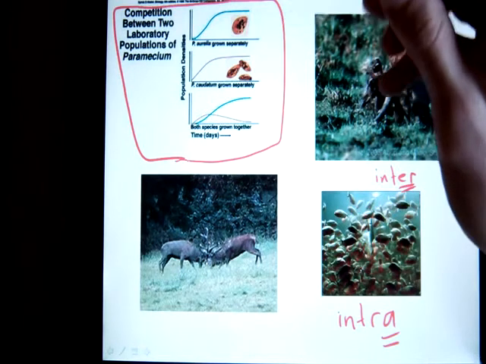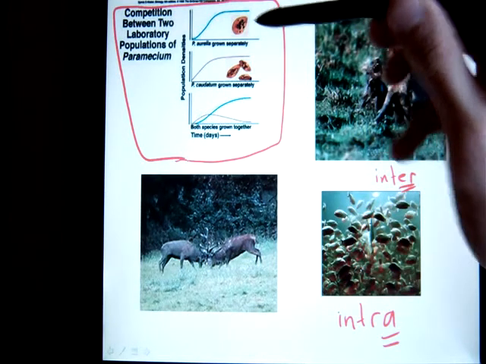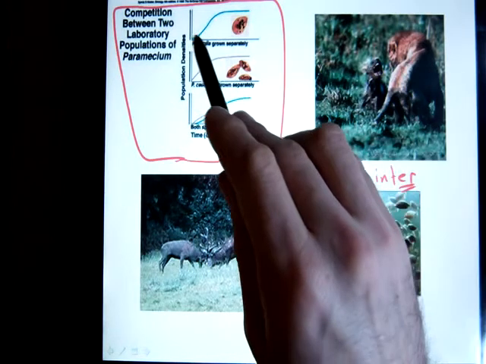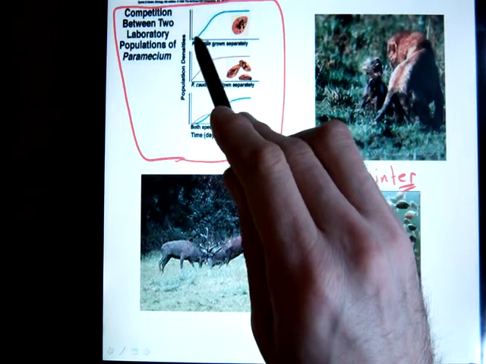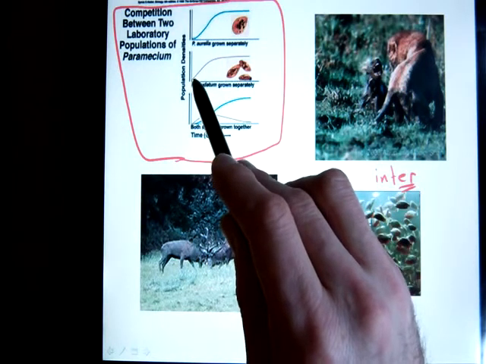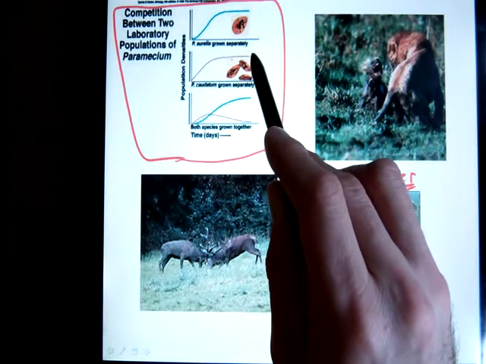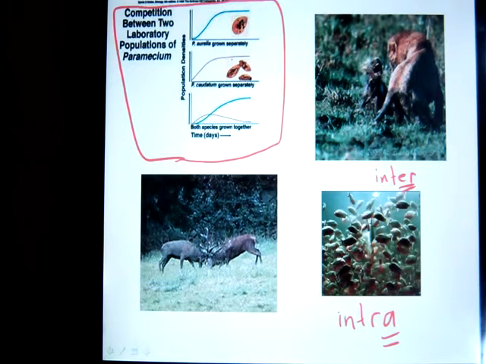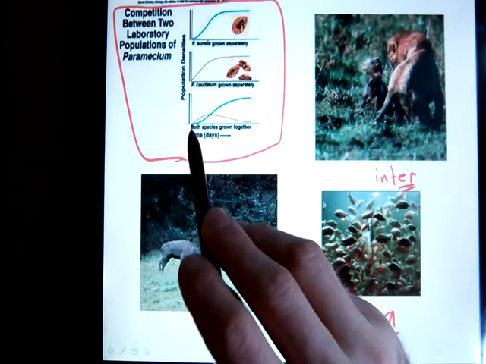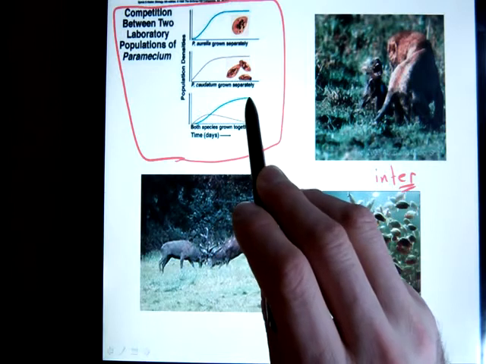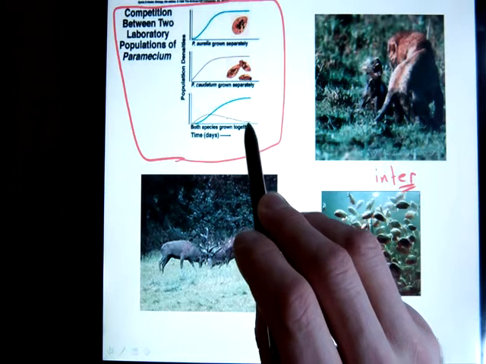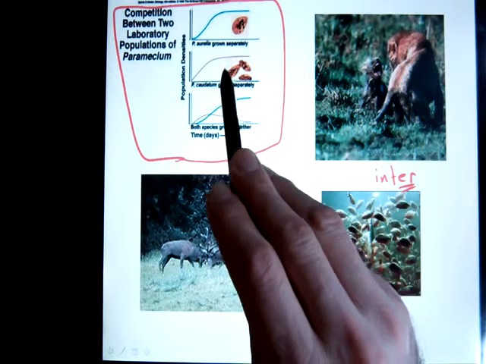So the first two diagrams show the population of a certain kind of paramecium that's grown in a laboratory. When this species is grown by itself, you see a population curve that looks like this. And this is a different species, and you can see when it's grown by itself, it would show a population curve that looks like this. But when you grow the two species of paramecium together, this is what we see. You can see that not much changes for this species, but this species is not doing as well as it would be on its own, as you can see by this diagram.